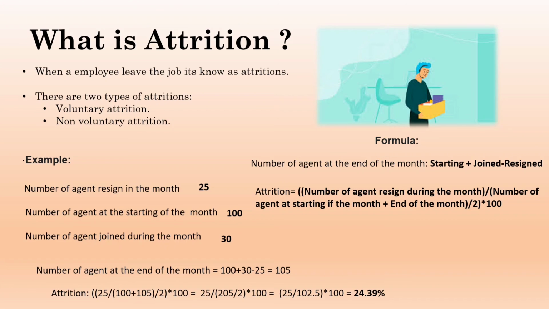24.39%. So 24.39% is my attrition for that particular month. I believe it's very easy. Just focus, work on it, and cross-check this formula again and again. Just go with live data so that you will get to know how to calculate attrition and shrinkage.